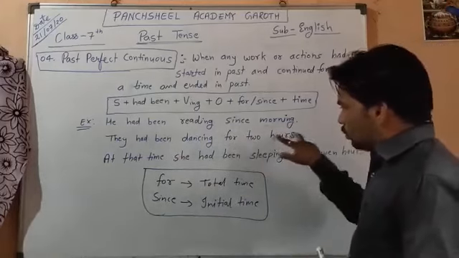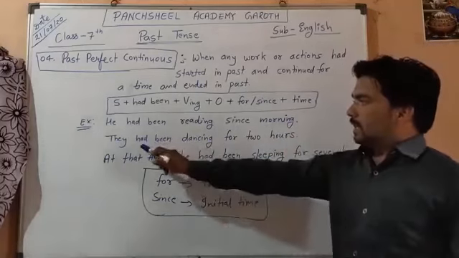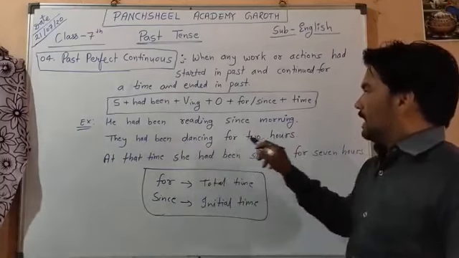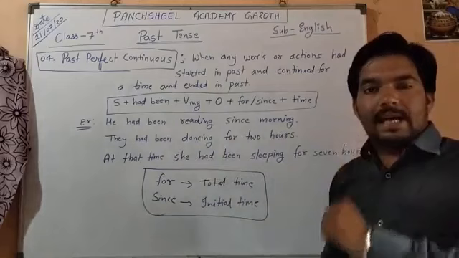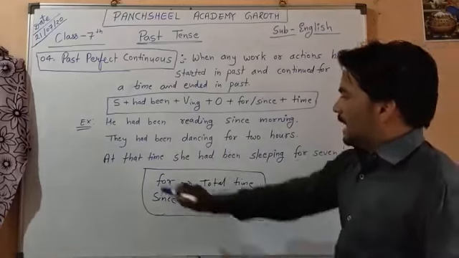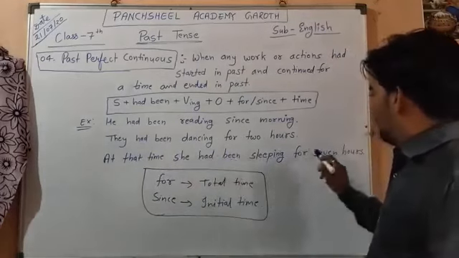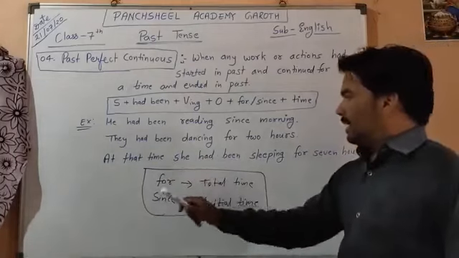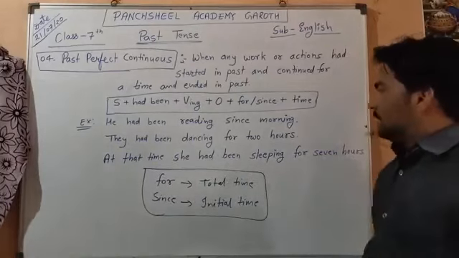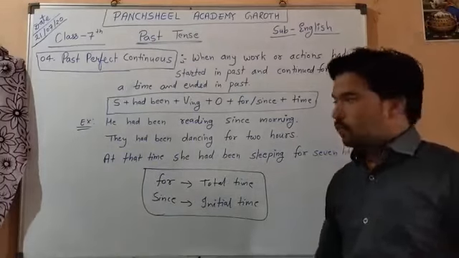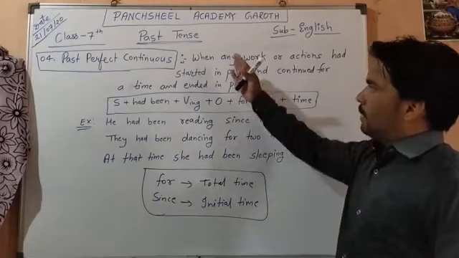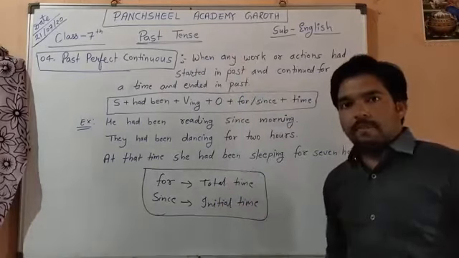Here for is used for total time, 2 hours. वो 2 घंटे से डांस कर रहे थे. At that time she had been sleeping for 7 hours, उस समय वो 7 घंटे तक सोई रही थी. So in this way past perfect continuous is simple.